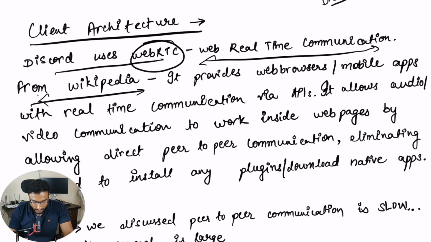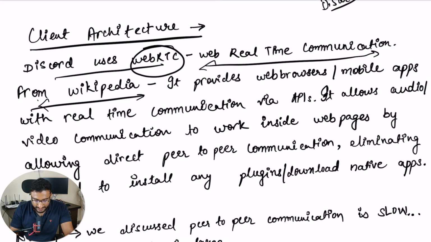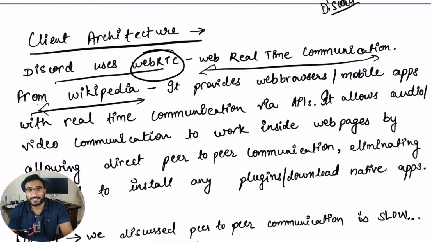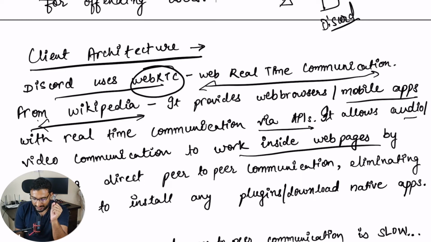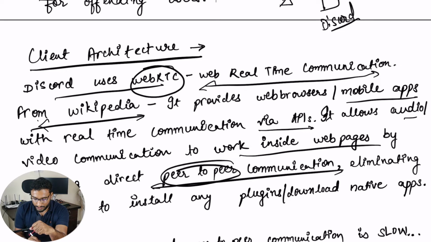So if we talk about the definition from Wikipedia, by definition what we mean is what kind of functionality you can get by using WebRTC. It provides web browsers and mobile apps with real-time communication via APIs, right? We want real-time communication. There are APIs exposed by this protocol, WebRTC, which we can use to provide real-time communication. It allows audio and video communication to work inside web pages by allowing direct peer-to-peer communication. So this is the key point.